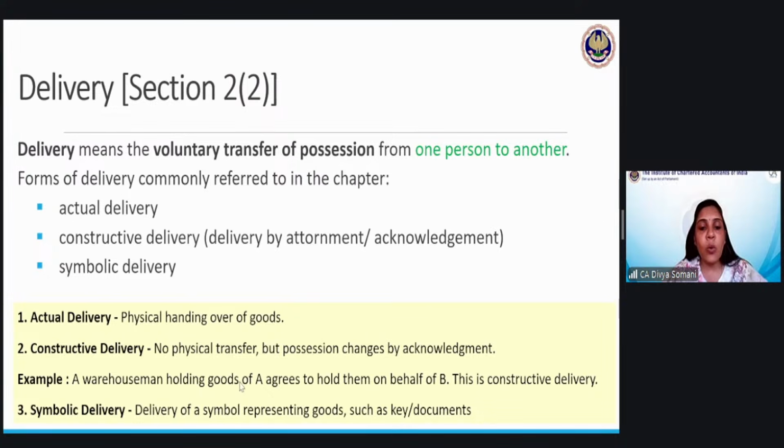A warehouseman holding goods of A agrees. Suppose let us take an example of cycles. So I had ordered 100 EV, we will say EV for electric vehicles, for my employees. I have ordered 100 electric vehicles because the price may rise in the future. So I have ordered it now. So 100 EVs, where will I park them till Diwali? So there is a constraint. Where will I park all those things?